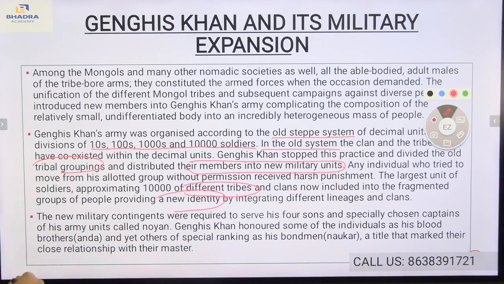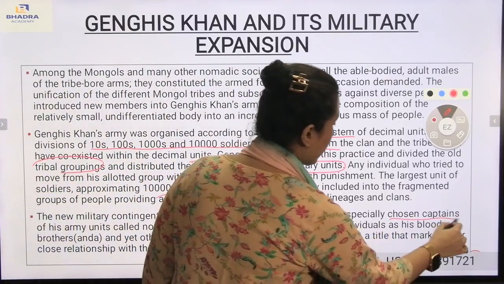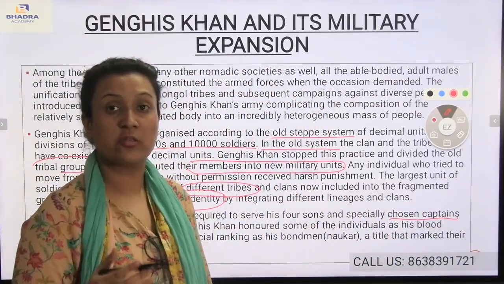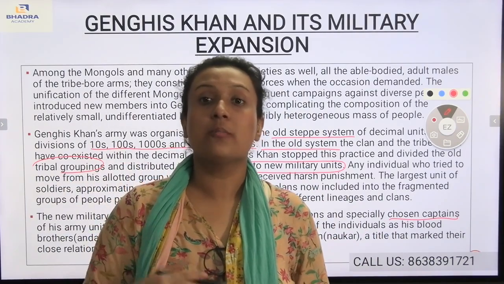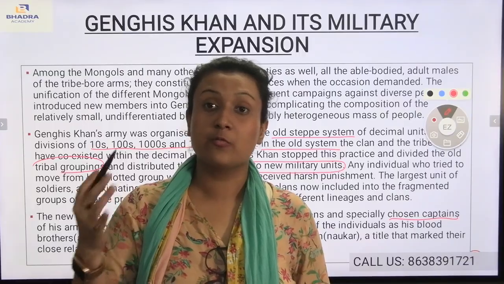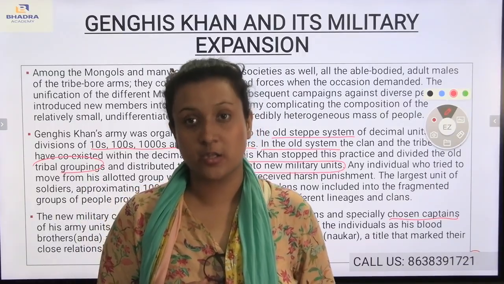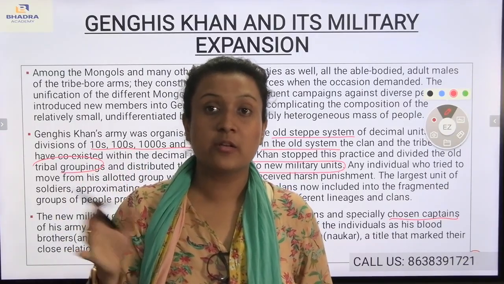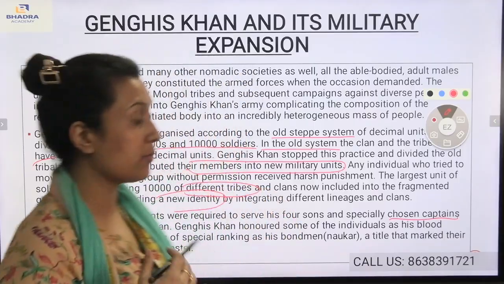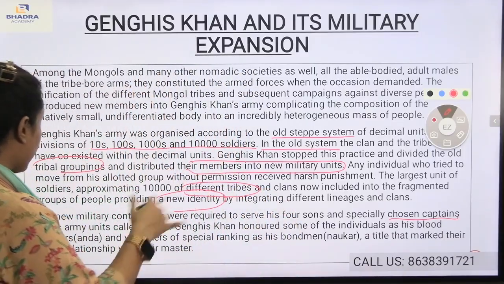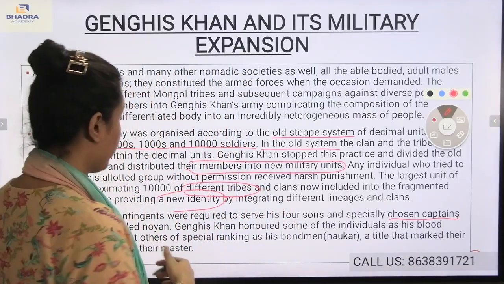New military contingents were required to serve his four sons and specially chosen captains of his army units called Noyan. Very, very important. You see, Genghis Khan had four sons. Those four sons would have their own military units, protected by them, and the leaders of those military units are known as the Noyan, and they were chosen by a special force.